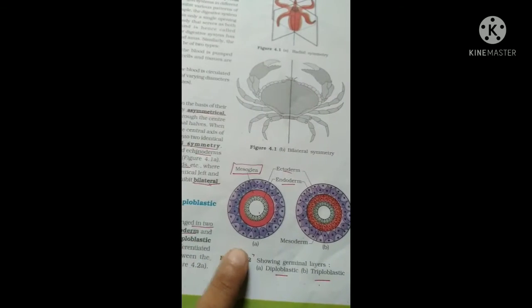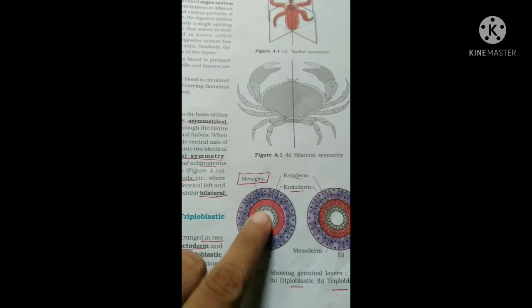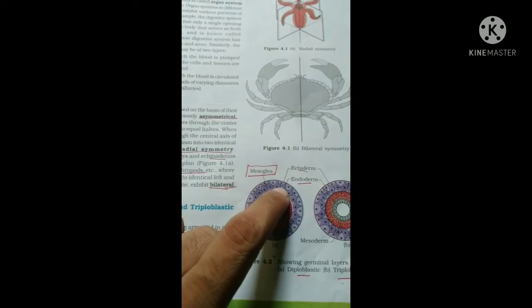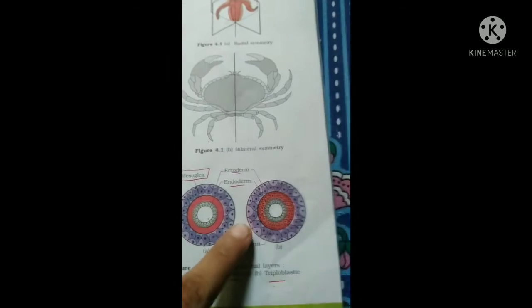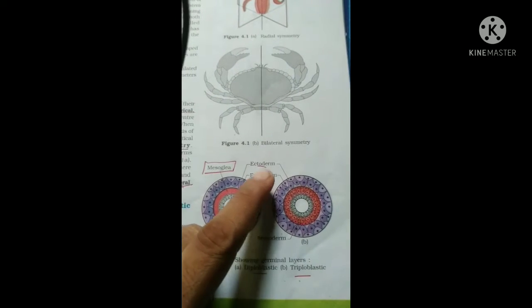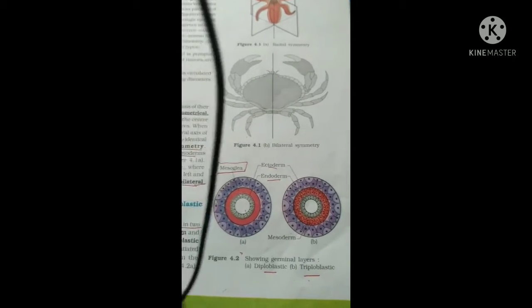And here we see the diploblastic and triploblastic. In case of diploblastic, we see that ectoderm and endoderm are separated by mesoglea, and this is the triploblastic. It contains ectoderm, endoderm, and mesoderm. And if we go through the diploblastic and triploblastic, then we see that from Platyhelminthes to Chordates, they all are triploblastic animals.